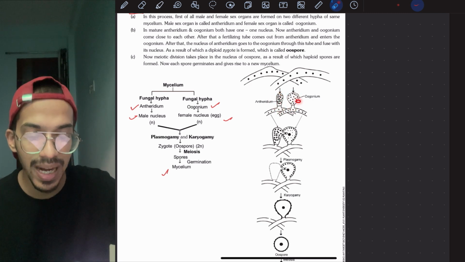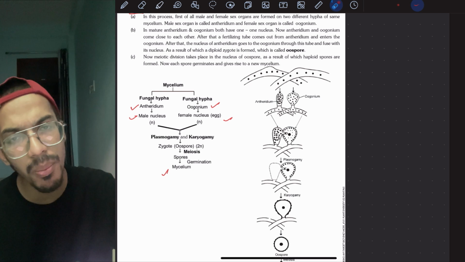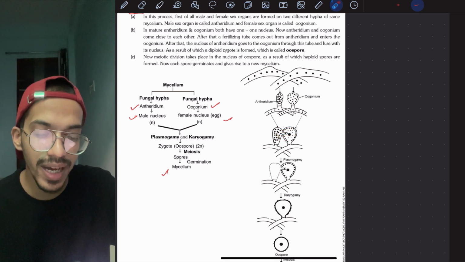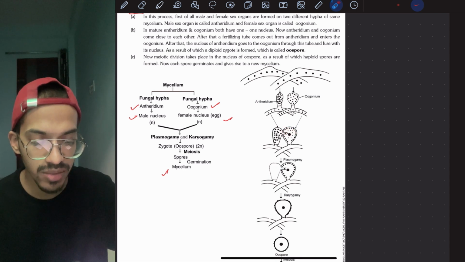They will make what? Pili kind of structure. Pili kind of structure is what? Tube-like structures, which is called the copulatory tube. Okay, so what goes next? One gamete, the male gamete, goes inside the egg. The gametes will fuse, so plasmogamy will occur.